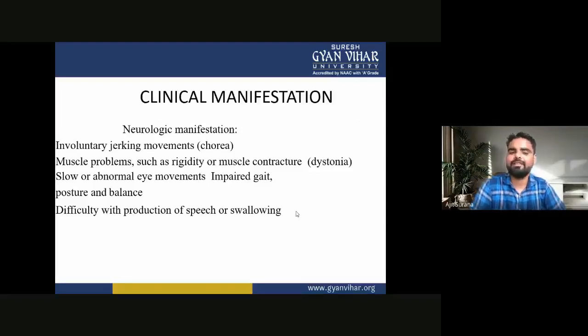In clinical manifestation, the first one is the neurologic manifestation. In it, involuntary jerky movements may occur, like chorea. The patient may have muscle problems such as rigidity or muscle contractions like dystonia, slow or abnormal eye movements, impaired gait, and posture and balance problems, and difficulty with production of speech or swallowing.